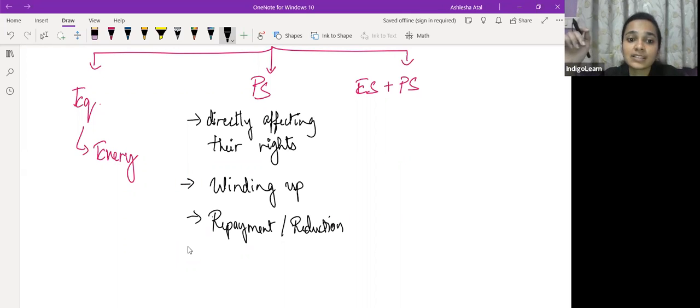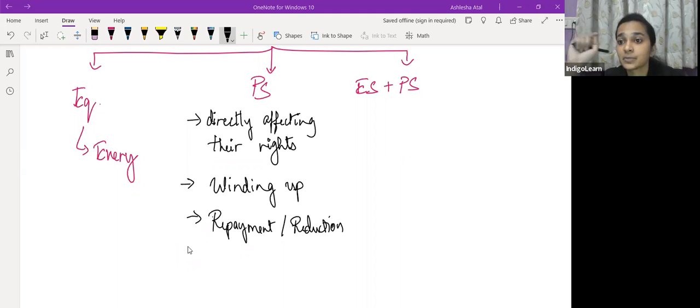Now apart from this, there is one situation where preference shareholders will get a right to vote on every resolution. And when will that come? That will come where dividend has not been paid to the preference shareholders for 2 years or more.